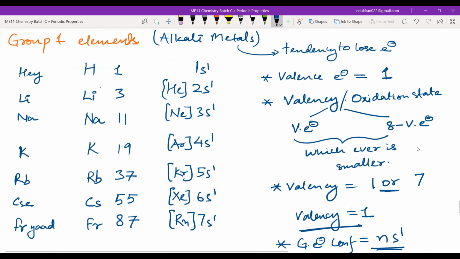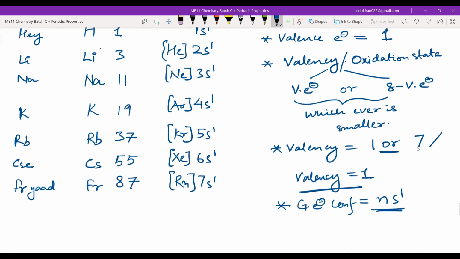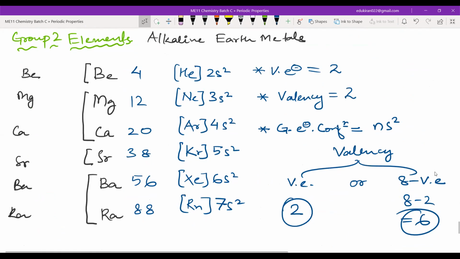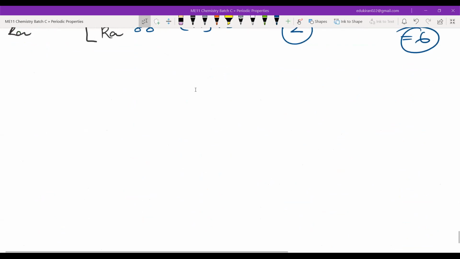Whichever is smaller, valency will be valence electron or 8 minus valence electron, whichever is smaller. So valency can be 1 or 7. I mean, this is not a right statement, but just to get you learning. The exact valency is 1. Okay, valency will be 1. So this is a method of how you calculate the valency. Please let me know if you're done. Done, sir. Okay.